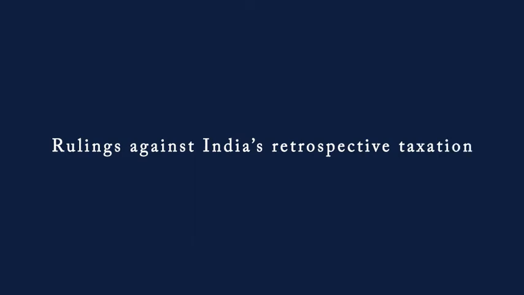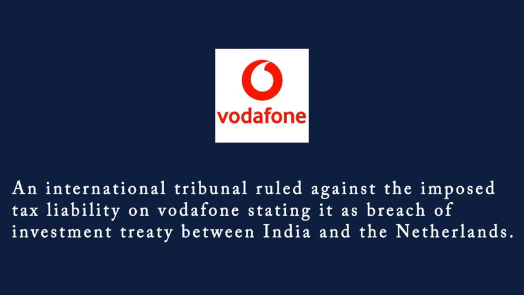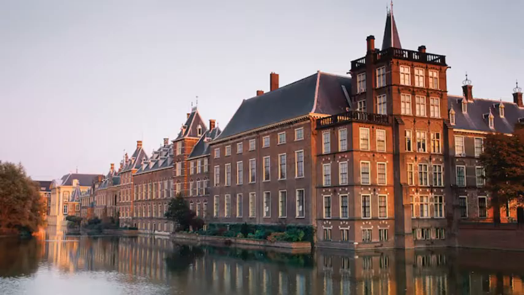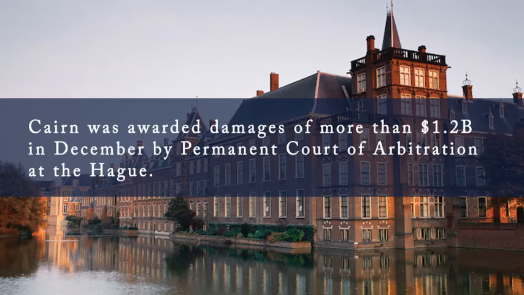have is rulings against India's retrospective taxation in the past. Last year, the government received two adverse rulings in cases involving Vodafone and Cairn plc. India's imposition of tax liability on Vodafone breached an investment treaty between India and the Netherlands, ruled an international arbitration tribunal last year. Cairn was awarded damages of more than $1.2 billion in December by the Permanent Court of Arbitration at The Hague in the retro tax case.